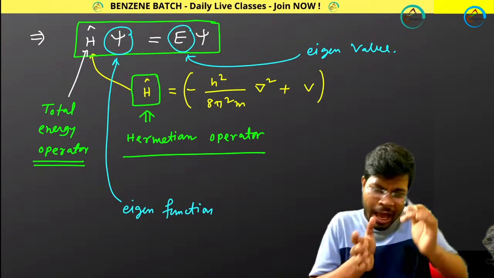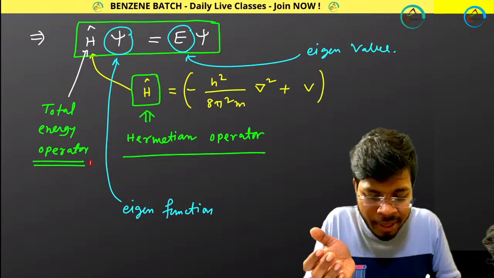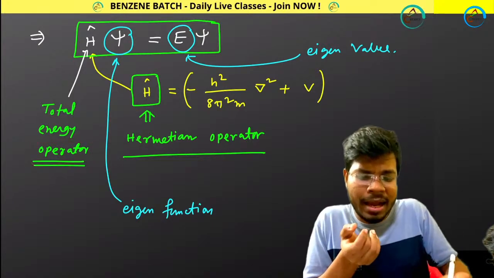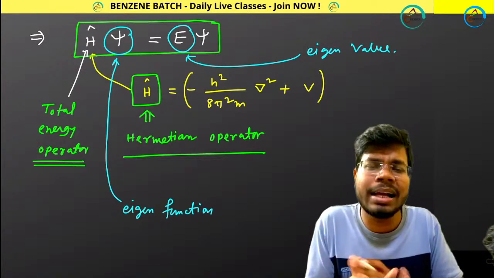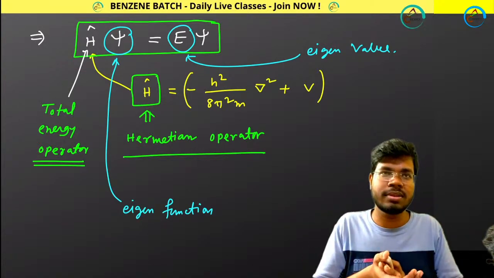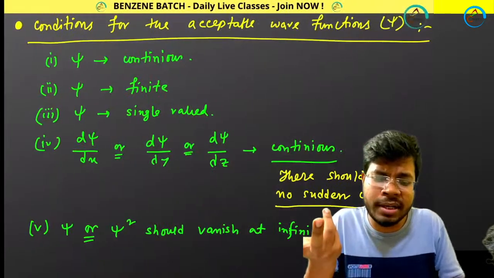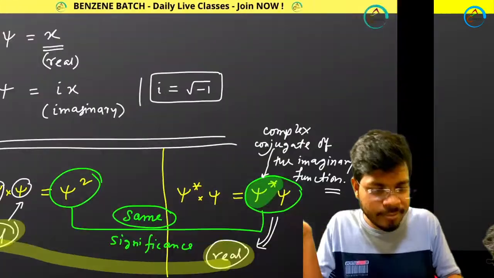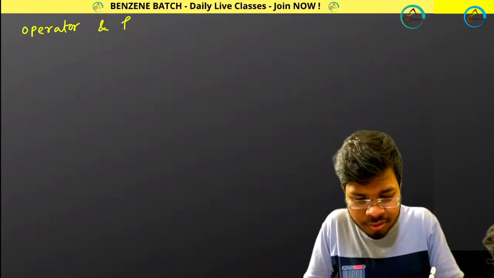Now let me talk about some points regarding operator and function. Then I will come back here and make it fully clear what the mathematical definition of Eigen function and Eigen values is. But before that, I need to clear other things. What is an operator, what is a function? So I will be starting from the beginning. Operator and function.